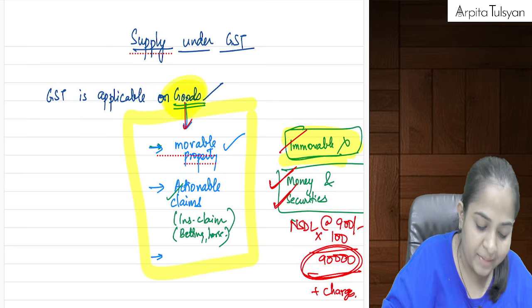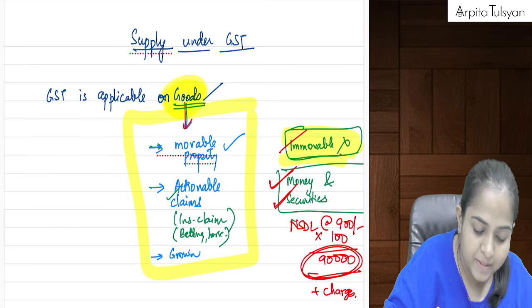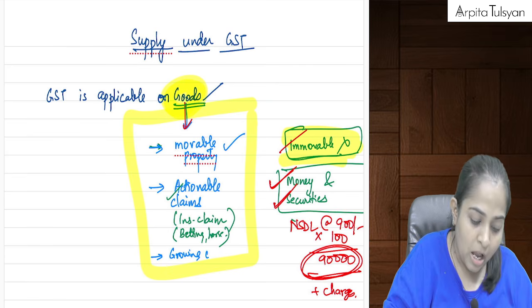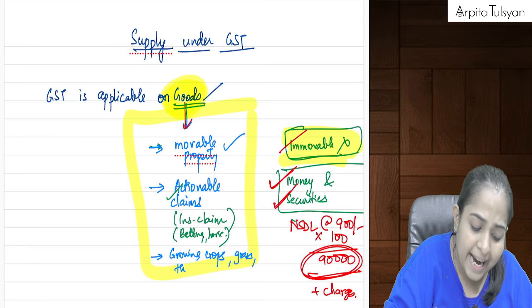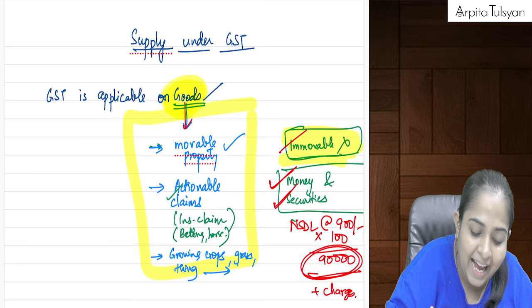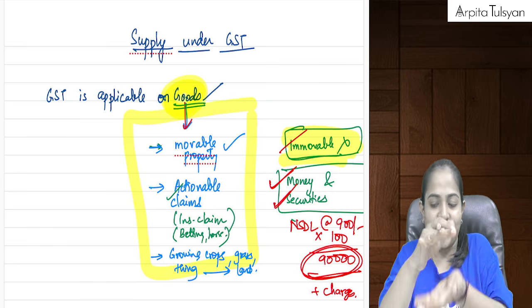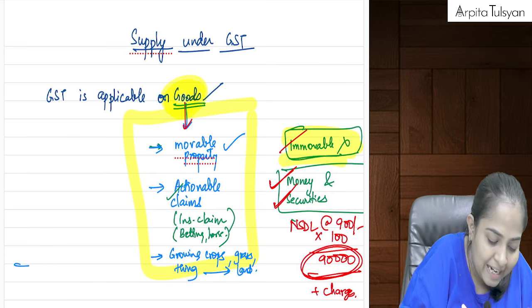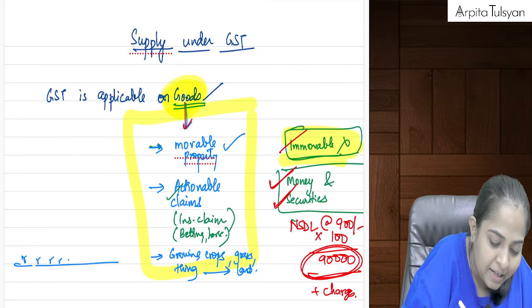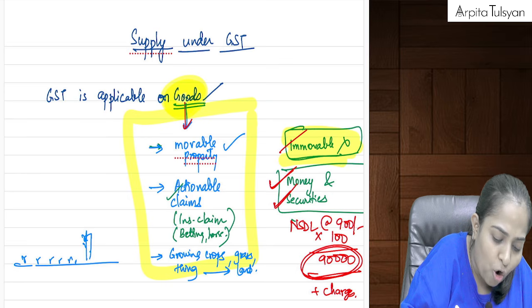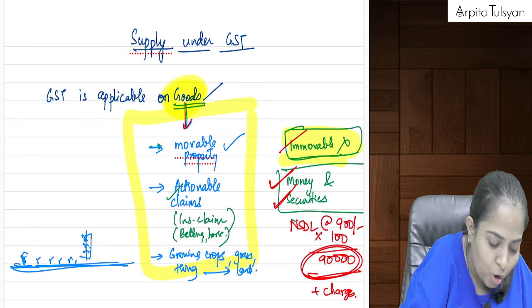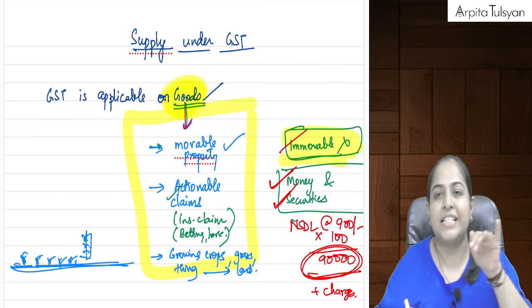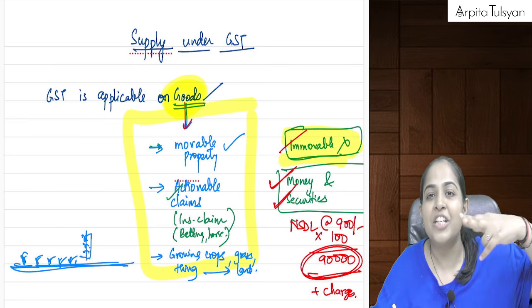Now apart from that, growing crops, or grass, or any things which are attached to the land. Let's say there is a land and on that there is some grass or some crops, ignore my drawing. This is the land and these are some crops or grass which are attached to the land and which are going to be severed.